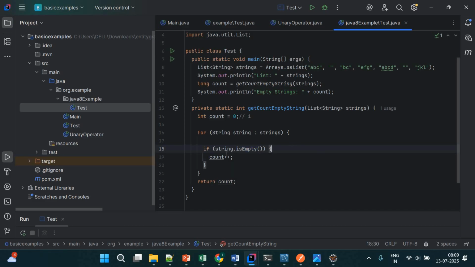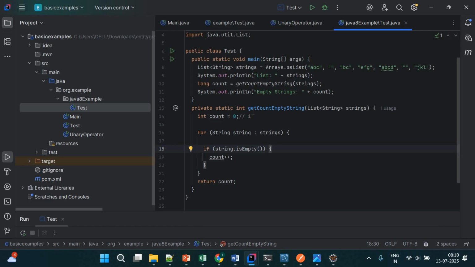If it is empty, please count it. Otherwise, move on. So here what we are doing, first it will get ABC. So a string will have ABC, right? ABC will come from this list only. Then it will see this ABC is empty? No, the condition will be false. Count still remains 0 only, right?